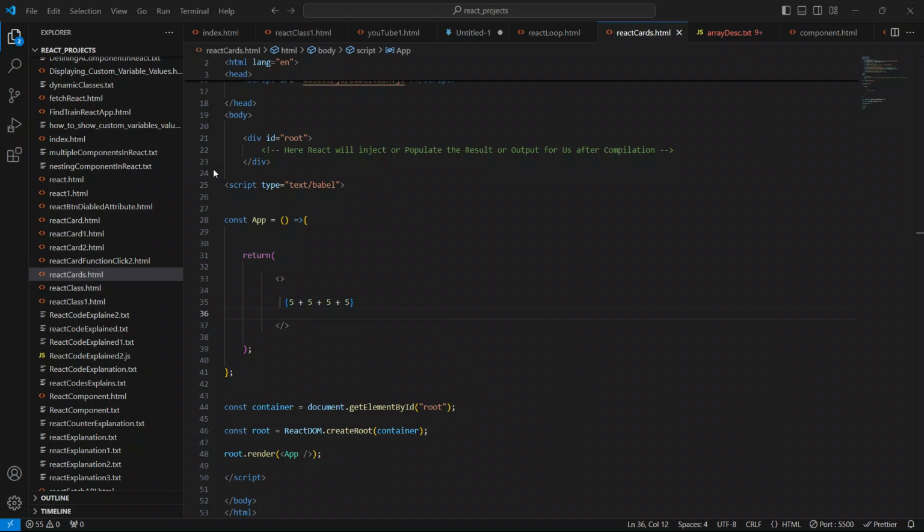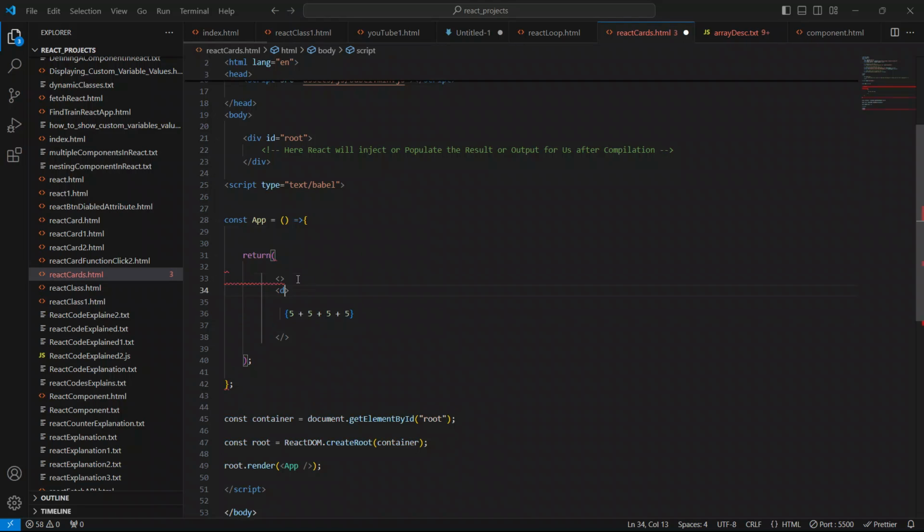So see, boom guys, we got here 20. Okay, so let me just use here the container. Create a div and we have to specify className. Not class, because class is a reserved keyword in JavaScript, so we have to use className to provide the CSS classes. Okay, so I'm gonna use here the container.